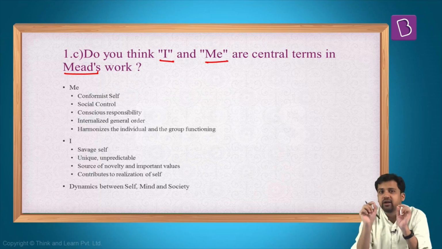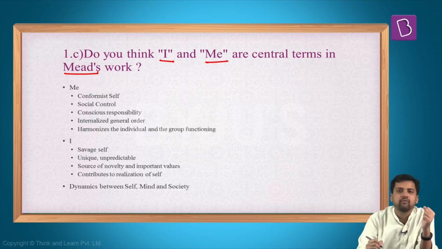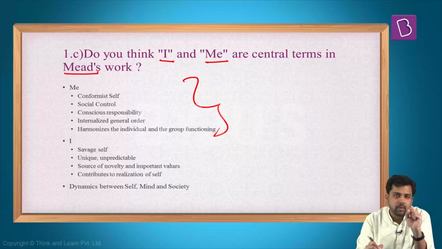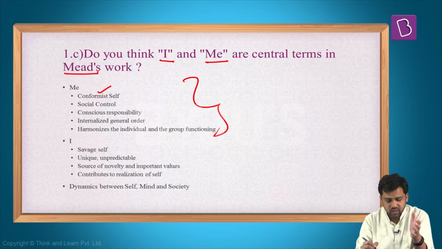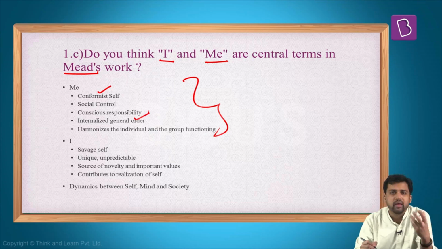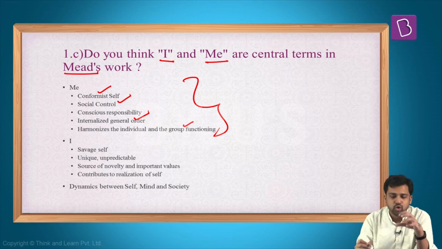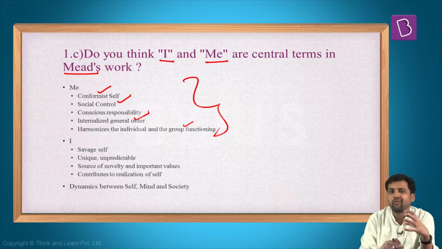Then he talks about I and me. I and me are the constituents of self. So now you need to mention what is me, what is I. Me is the conformist self. It's the internalized general order. It is the one which ensures harmony between the individual and the group functioning. It is the one which is responsible for social control. So me is an important part of self, and me constitutes of all these things.